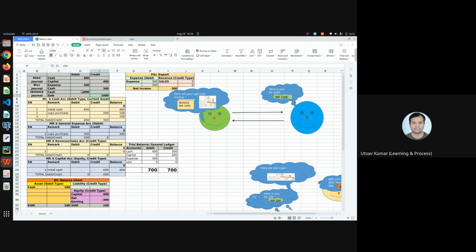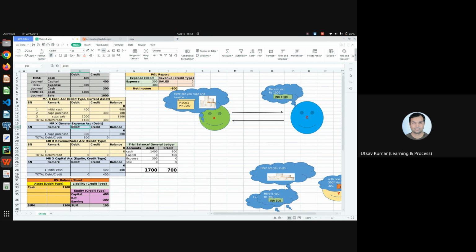So this is just the general entry. After the general entry, what we'll do? We'll do a ledger posting. Cups sales. Okay, and what we'll do? 1000 here. Now you can see I am getting 1100. Yes, my balance should increase to 1100. And the other thing is sales. So where is my sales?